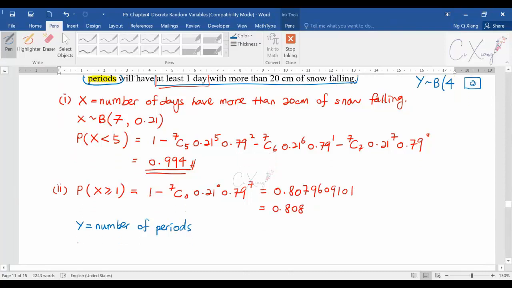So in total, what is the distribution symbol? Y is binomial distributed. In total you have 4 periods. And the probability that at least 1 day has more than 20 cm snow falling, we already calculated just now, which is 0.808.